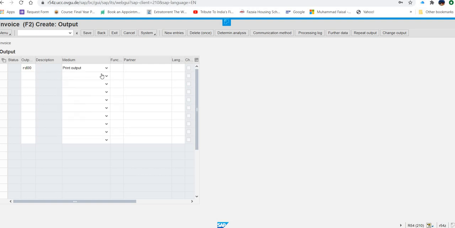Okay. And then what they are saying, you have to click on this, that is magnifying glass over here. And then what I will do, I will just press enter. Okay. Then what they are asking us, enter LOCL for local destination and select print immediately. So where is the local destination?